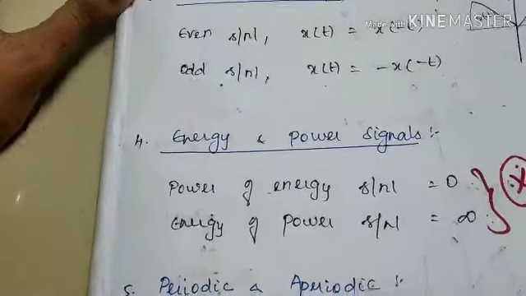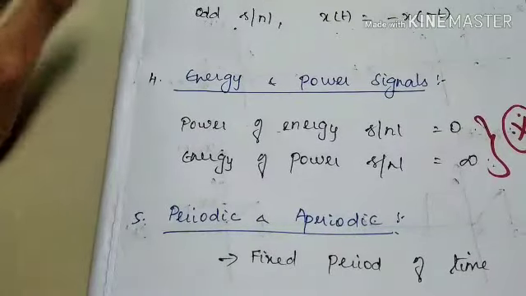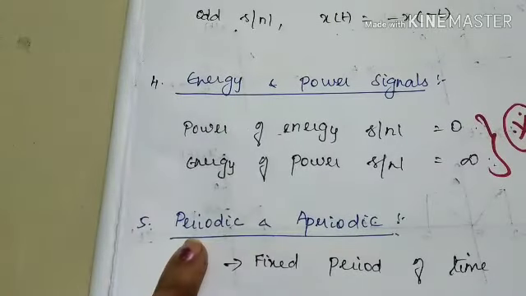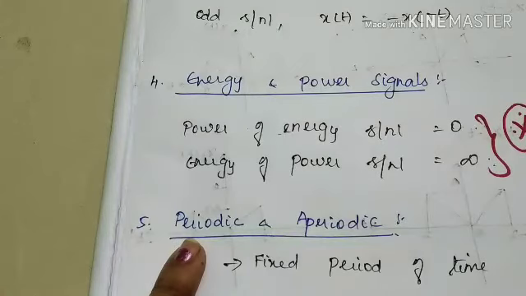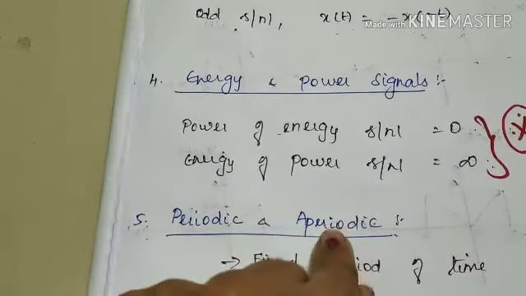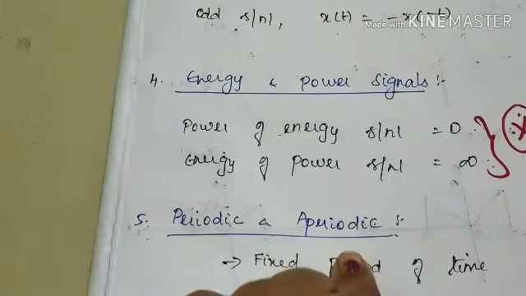Then our fifth type of signal is periodic and aperiodic signal. See, from the name of the type of the signal itself, we can find it may be a fixed period of time. If a signal is repeated by the fixed period of time, then the type of signal is said to be periodic signal. If the period is not constant, if the period of a signal is not fixed, then the type of signal is said to be aperiodic signal.